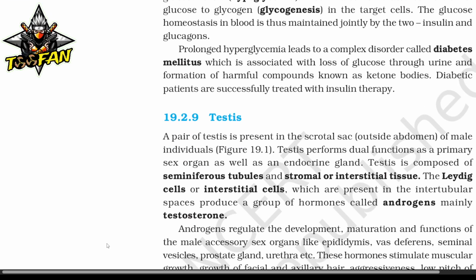Testes. A pair of testes is present in the scrotal sac outside the abdomen of male individuals. These testes perform dual function as a primary sex organ as well as an endocrine gland. The testis is composed of seminiferous tubules and stromal or interstitial tissue. The Leydig cells or interstitial cells, which are present in the intertubular space, produce a group of hormones called androgens, mainly testosterone.